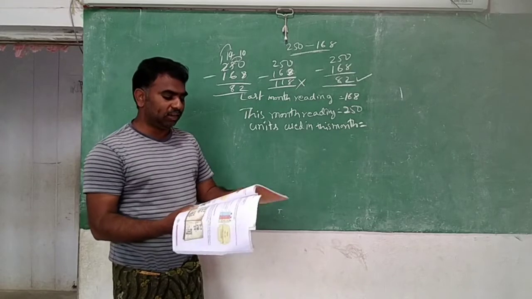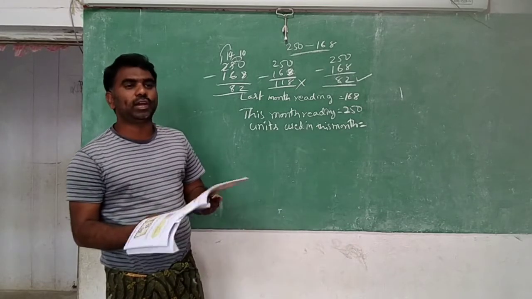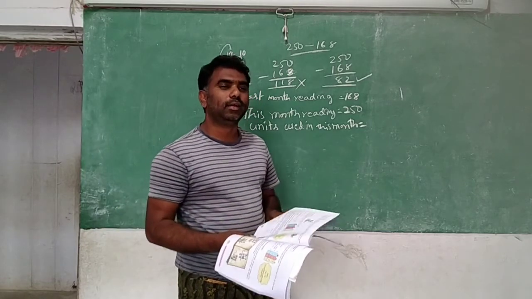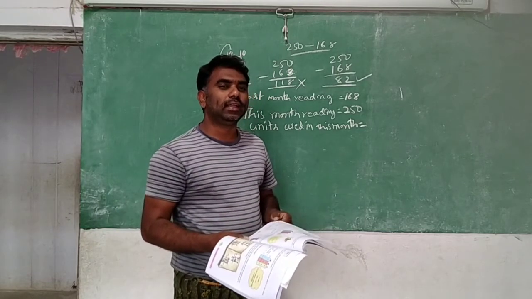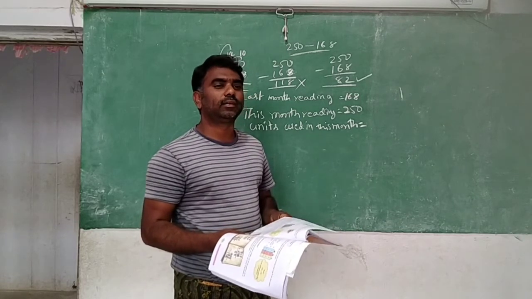Okay, this is also in the textbook only. You can write here. He is asking you a question right now: who subtracted correctly? Page number 48.